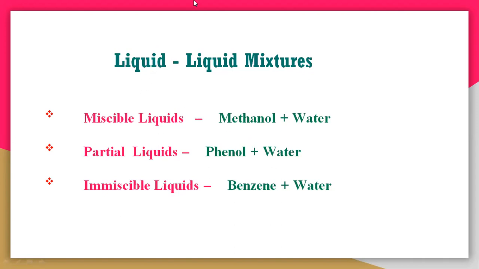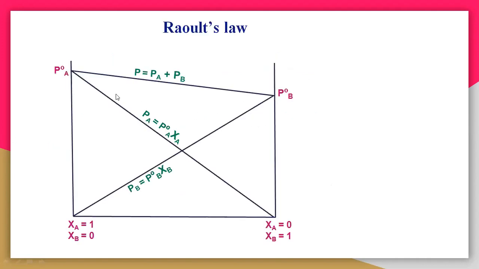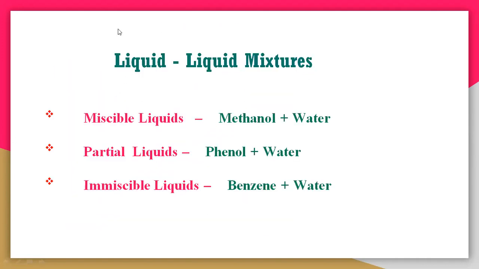So here the methanol and water, generally both are volatile in nature. You have to understand that. First let us start with the volatile liquids, then the non-volatile liquids. Let us understand with this methanol and water. So we'll start with the miscible liquids.